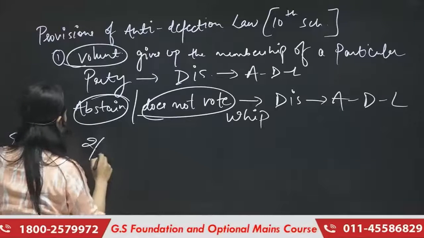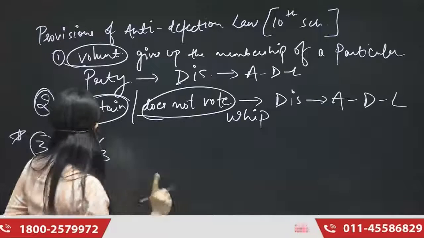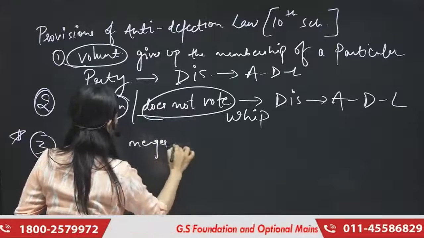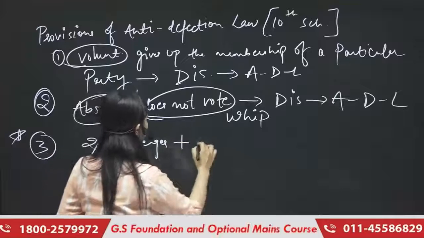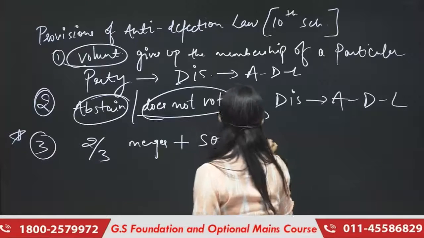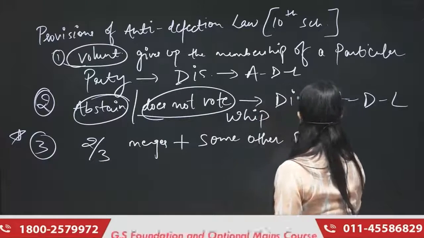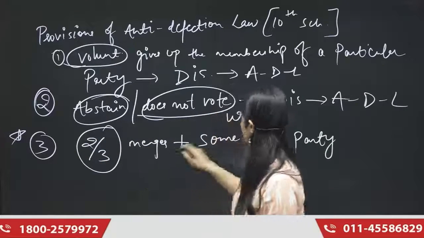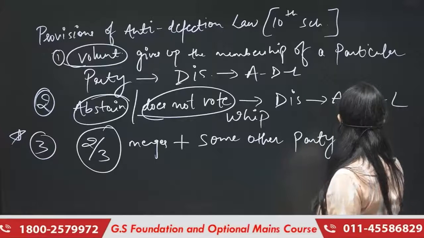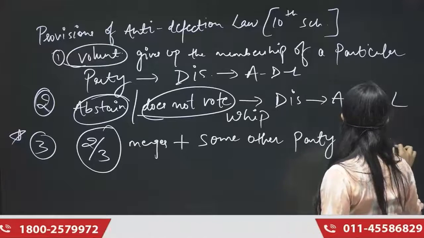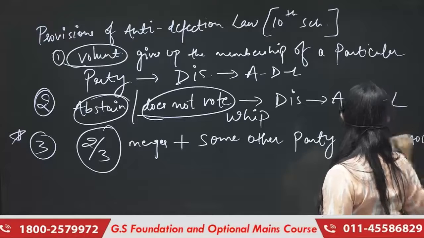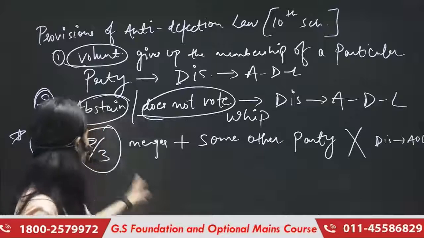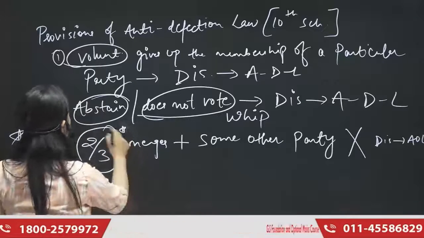The exception says if 2/3 of the members of a party, ठीक है, merges with some other party. So if 2/3 members merge with the other party, it will not be considered as disqualification under what? Anti-defection law. And this is precisely what we are talking about in today's topic. This is the exceptional clause or the exception we are talking about.